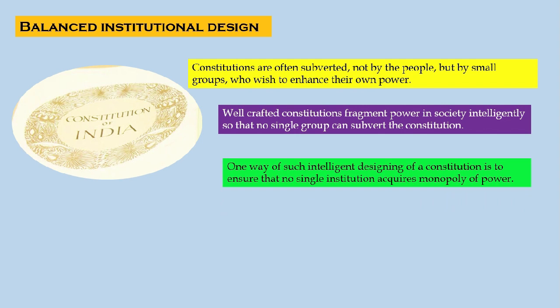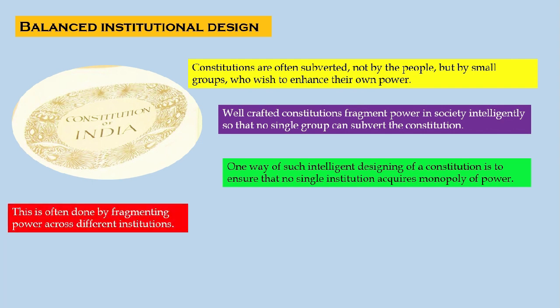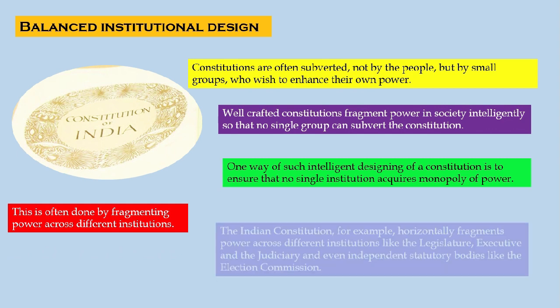One way of such intelligent designing of a constitution is to ensure that no single institution acquires monopoly of power. This is often done by fragmenting the power across different institutions.